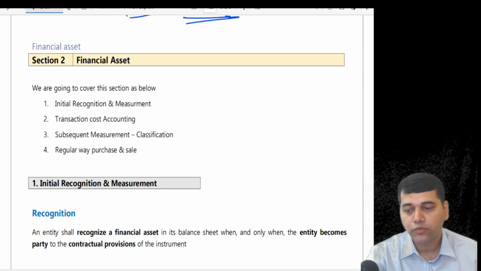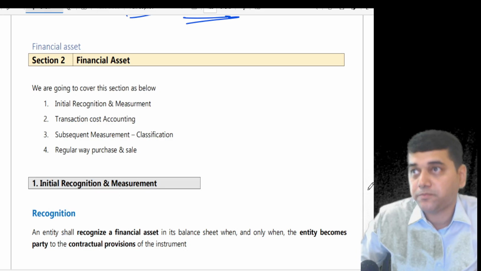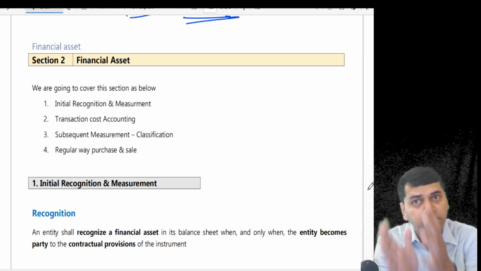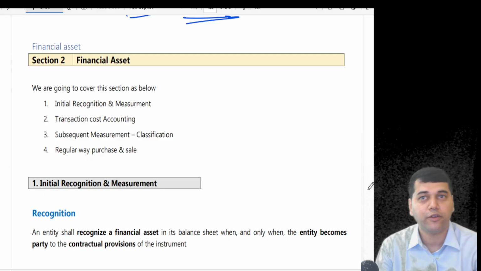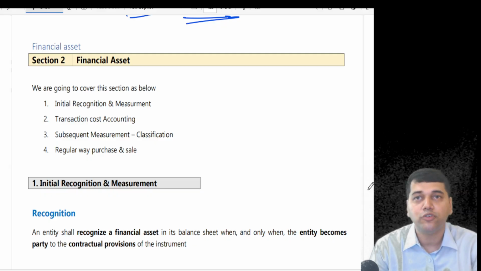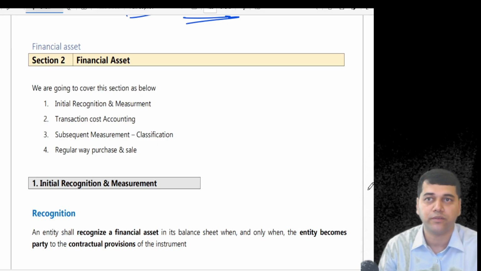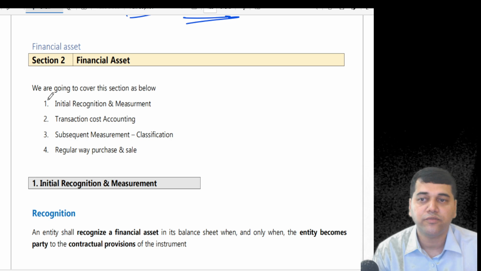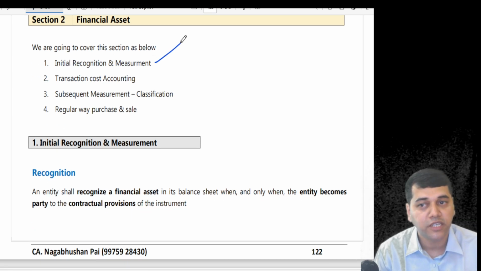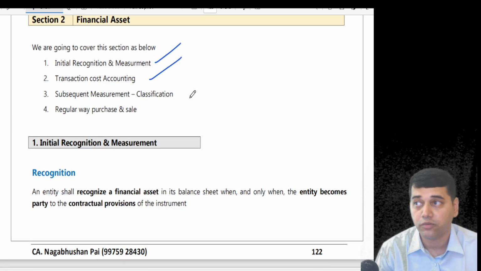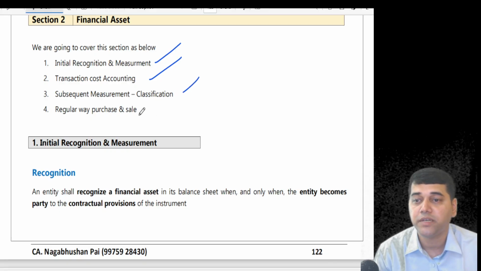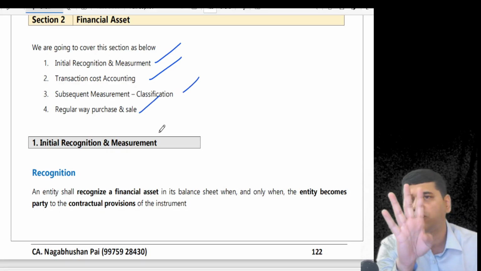Yes, students. So now onwards, we will discuss the financial asset. Now onwards, all problems. No theory now. We are almost done with the theory. Again, theory is going to come; we will see it later, because if I discuss theory now, it's more confusing. Now what are we going to discuss? We are going to discuss measurement and recognition, transaction cost accounting, subsequent measurement, and regular way purchase and sale. Only 4 things we are going to discuss.